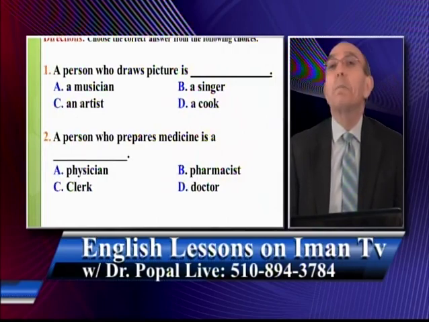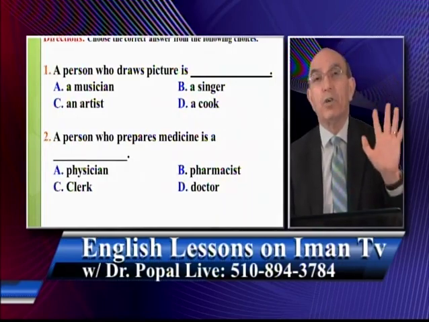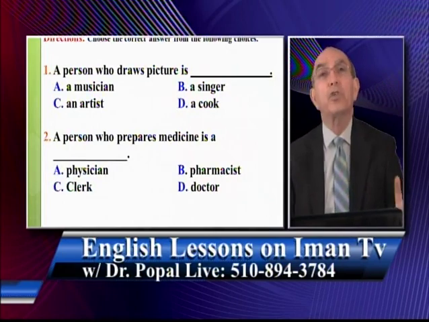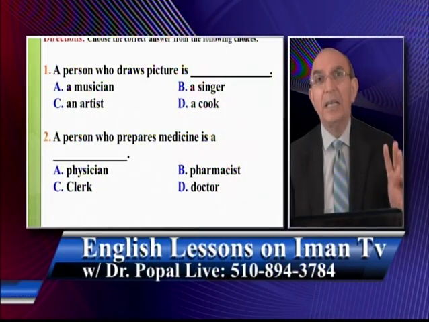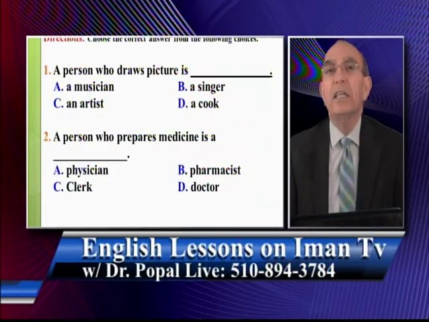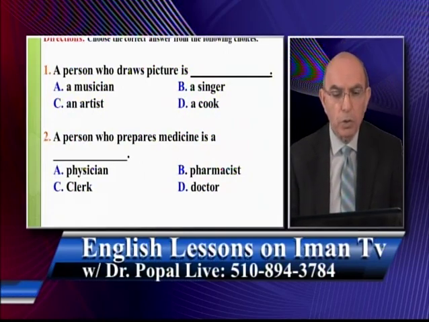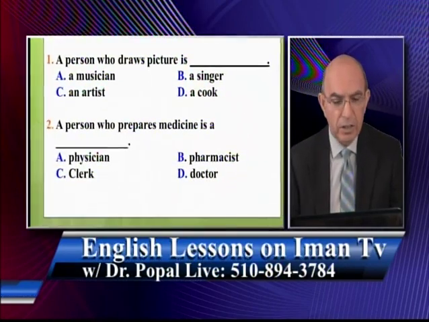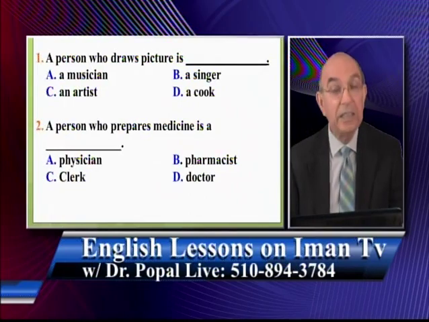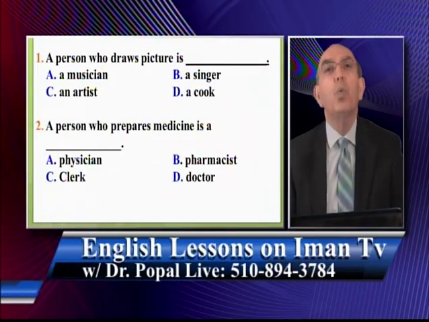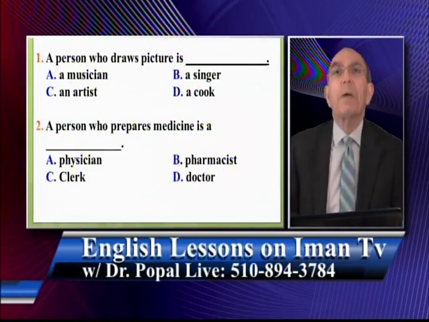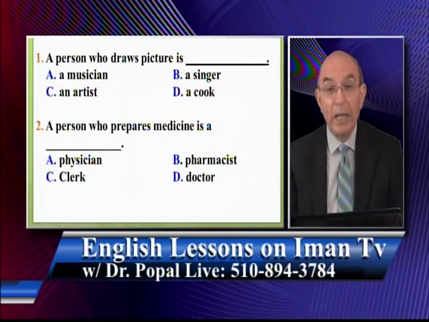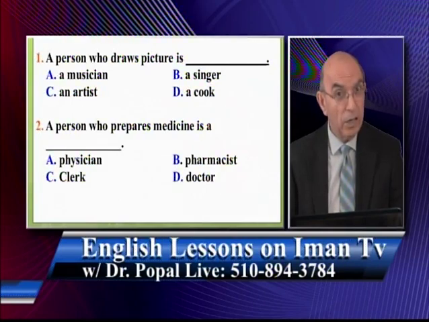This test is multiple choice, meaning that I have questions for you and there are 4 answers, A, B, C, and D. And you choose the one that's the best answer, okay? So question number 1. A person who draws a picture is A, a musician, B, a singer, C, an artist, D, a cook. In other words, what do you call a person who draws pictures? You call it which one? A, B, C, or D?